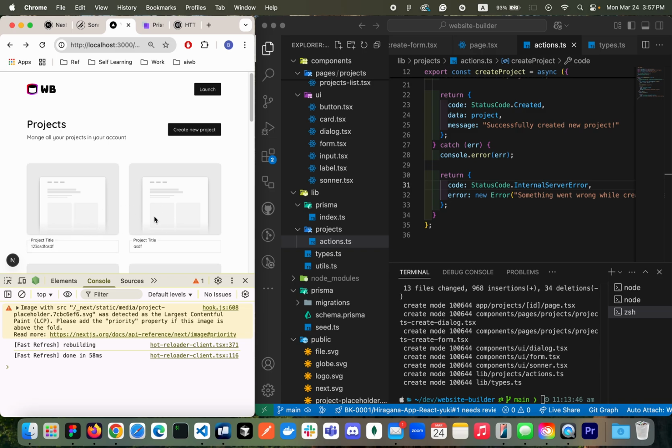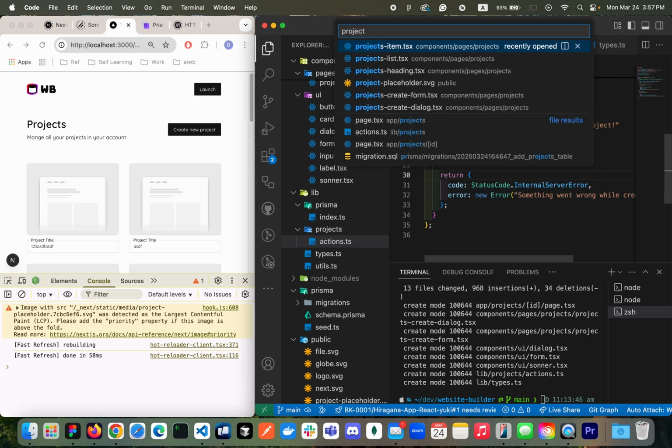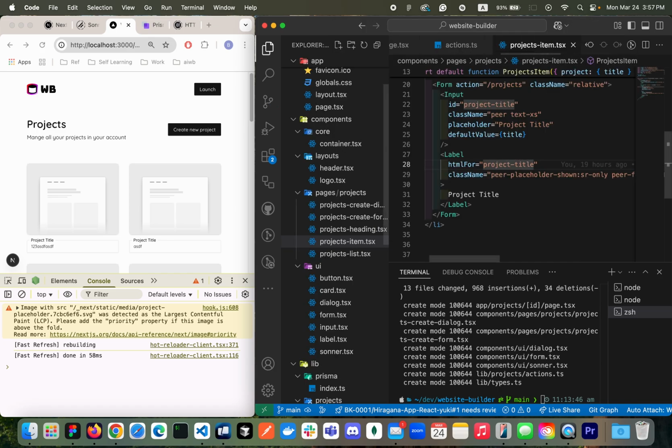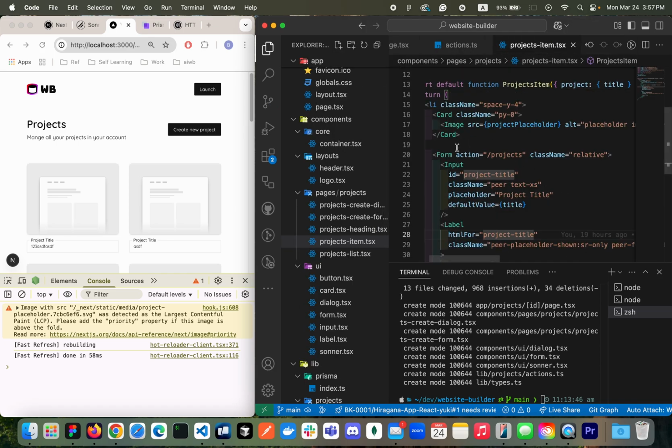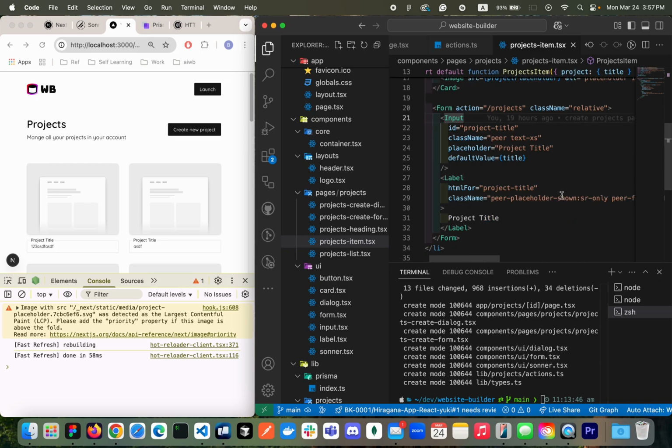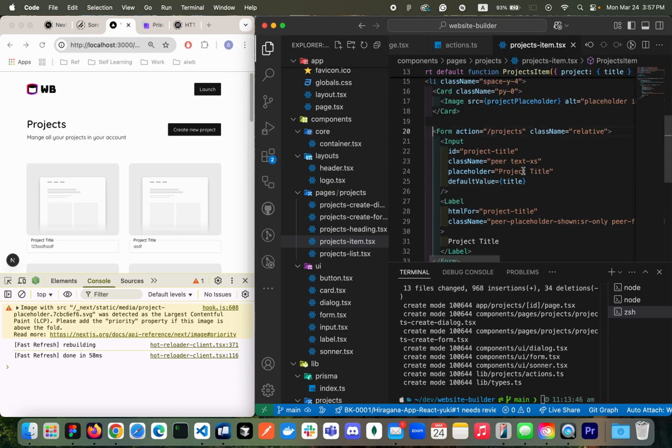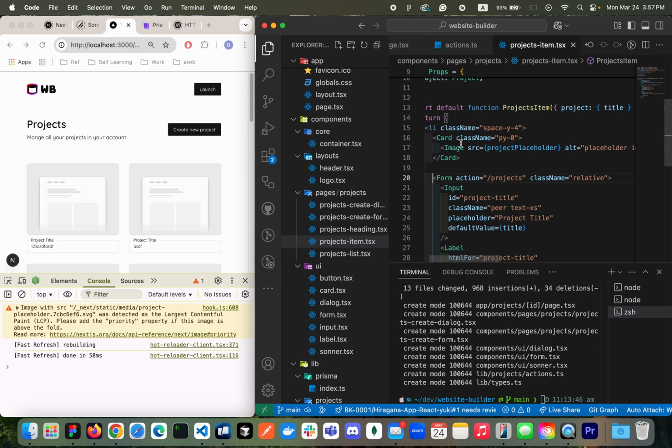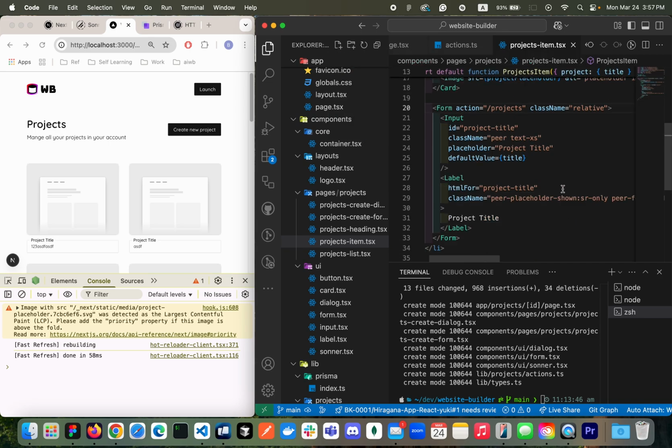So what I would start with will be going into this component. I need to go to projects, the projects item. I believe we have this one, right? So we have a form inside it, right? So this is what we have at the moment. As you can see, there is no mechanism to update the data. So let's start with breaking the component into smaller ones, I would say.